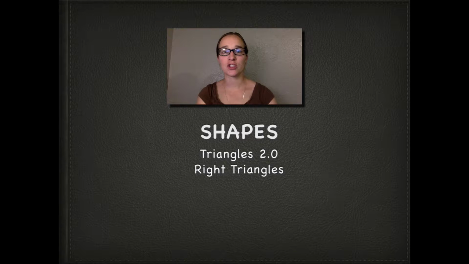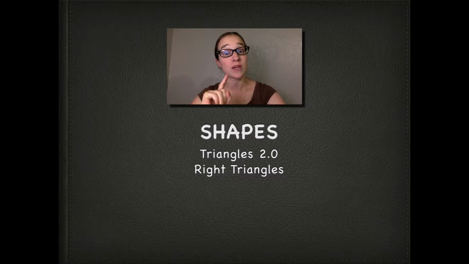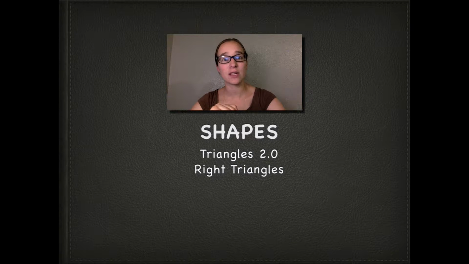A right triangle is just like any other triangle in the fact that it has three sides and three points, but it's special because one of those points is a right angle or a 90-degree angle.